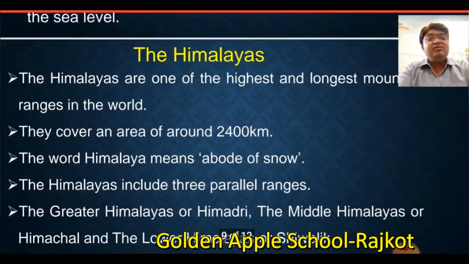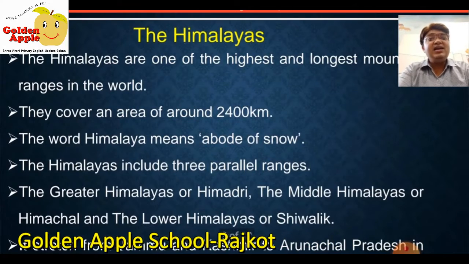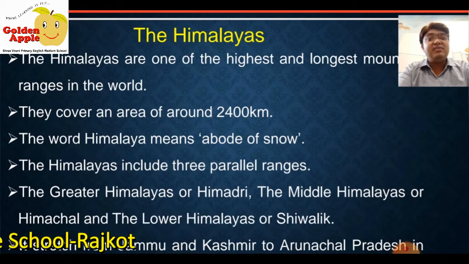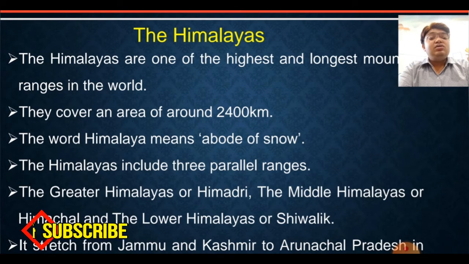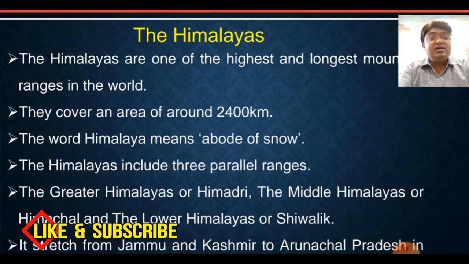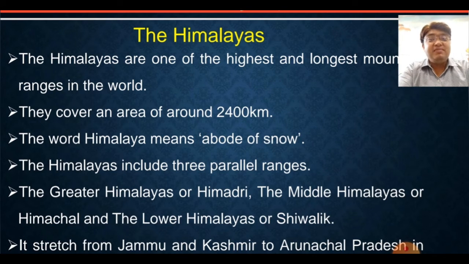Now let us talk about the Himalayas. The Himalayas are one of the highest and longest mountain ranges in the world. They cover a length of about 2,400 kilometers. So from the length only you can imagine how long the mountain range is. The word Himalaya means abode of snow.